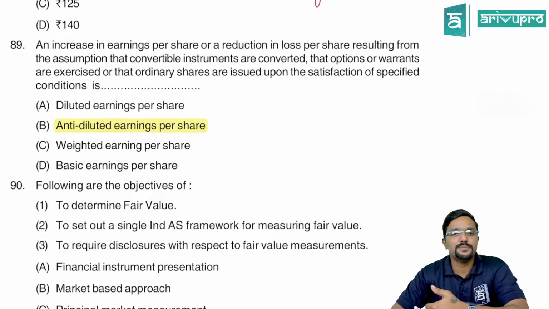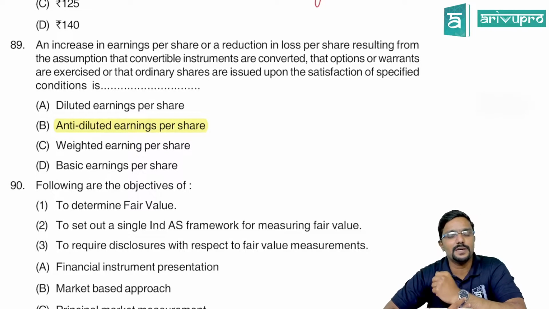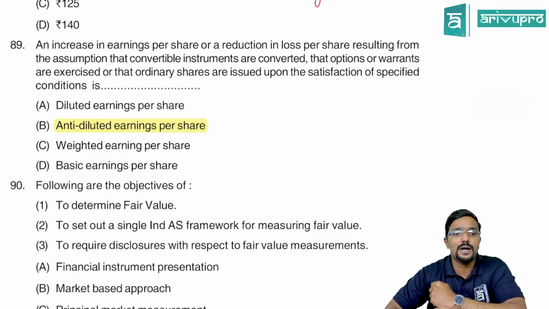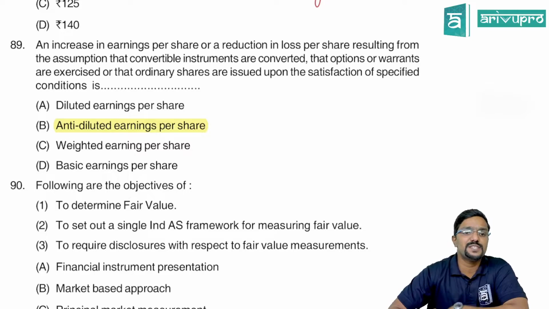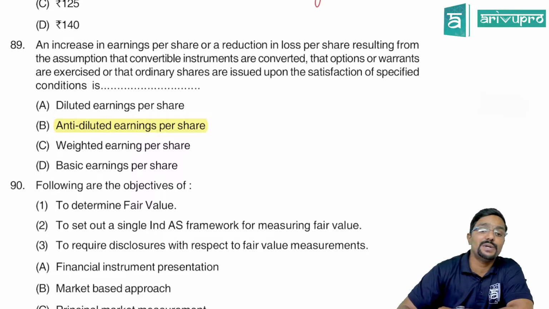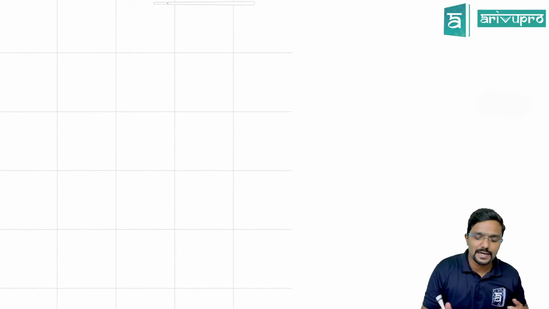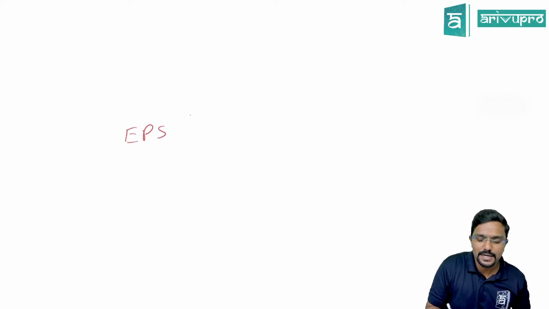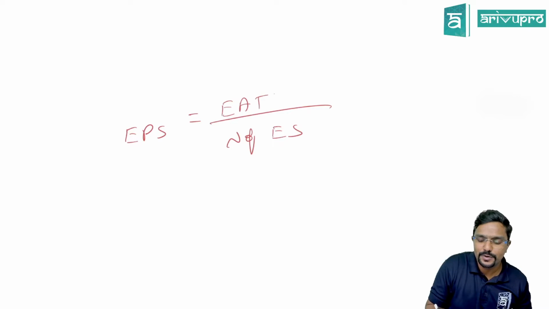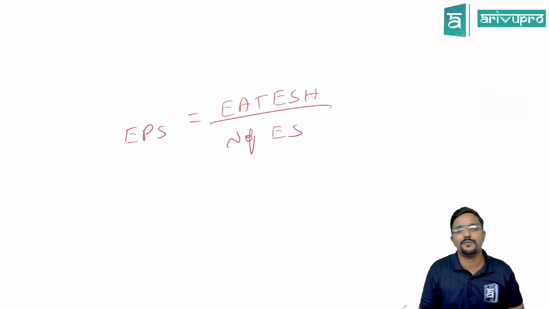An increase in earnings per share or a reduction in loss per share resulting from assumption that convertible instruments are converted, that options or warrants are exercised, or that ordinary shares are issued upon the satisfaction of a specified condition is called anti-diluted earnings per share. Clear? See, what is this? See, normally we calculate earnings per share, which is earnings available to equity shareholders divided by number of equity shares.